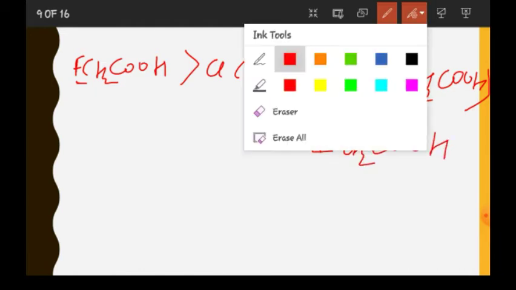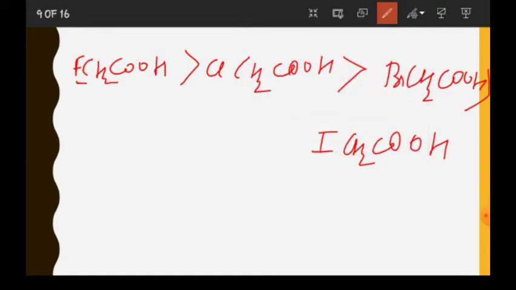Now in these compounds, what is changing? This halogen part is changing. So the compound containing F will be the most acidic, then will come Cl, then will come Br, then will come I.